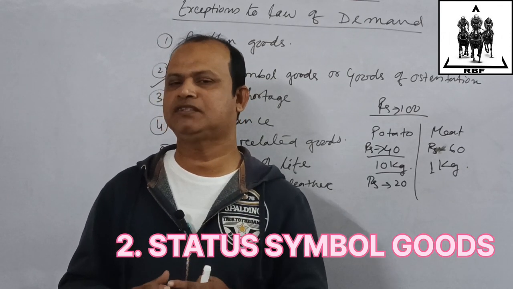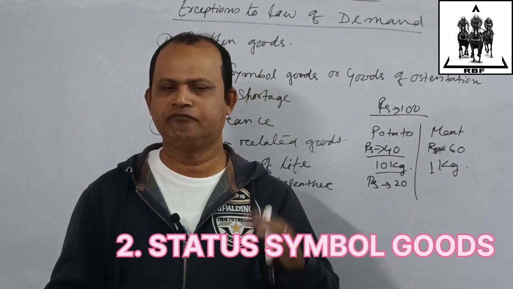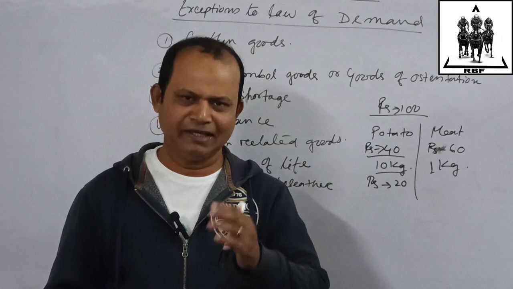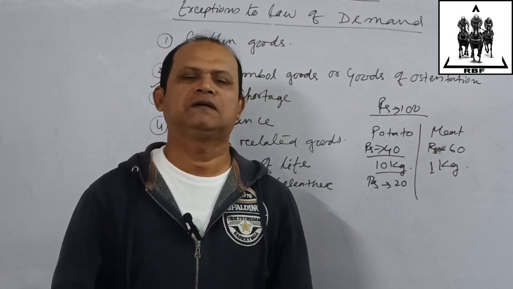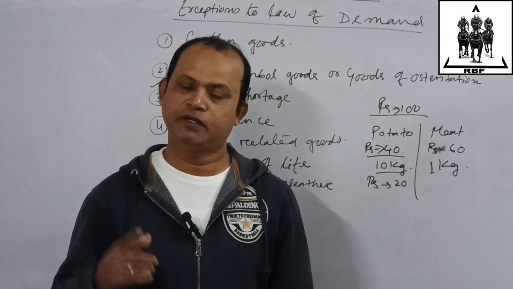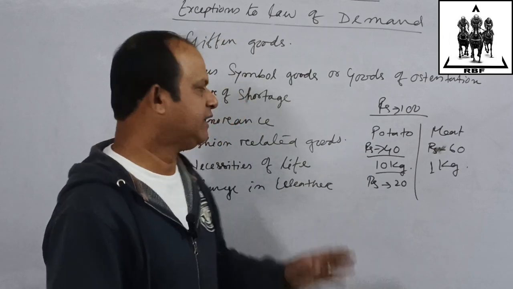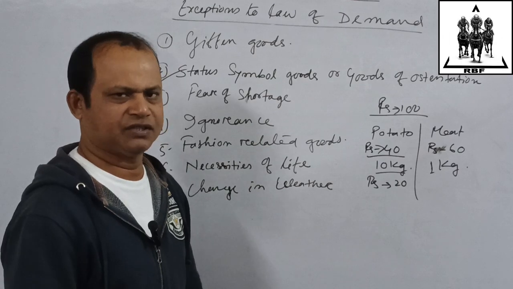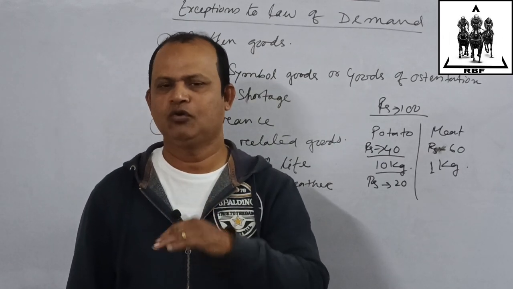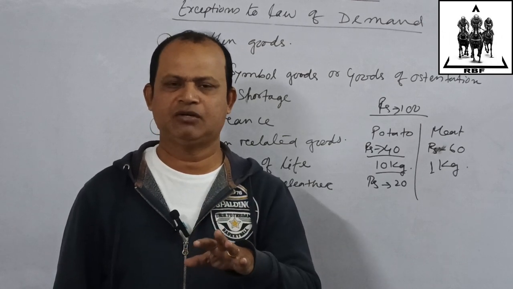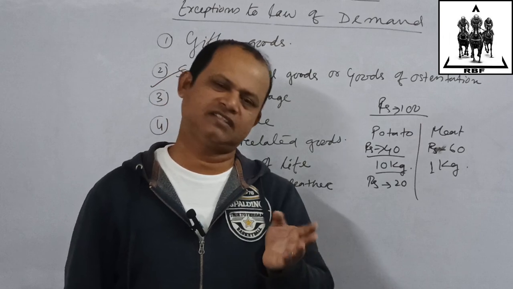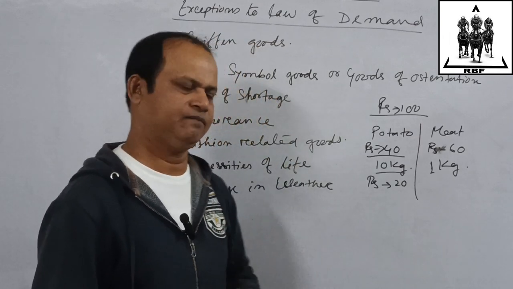Actually, when the price of gold falls very low, like iron or aluminium, then it will not be a status symbol. Then the law of demand will be applicable. But here, as the price of this good increases, still people are demanding more. But what does the law of demand say? When price increases, demand should decrease. But what happened here? Price has been increasing, but demand is also increasing.